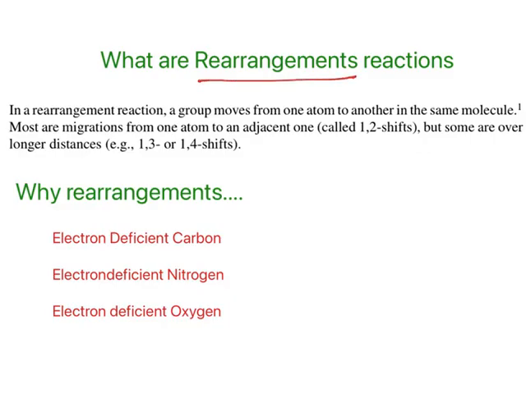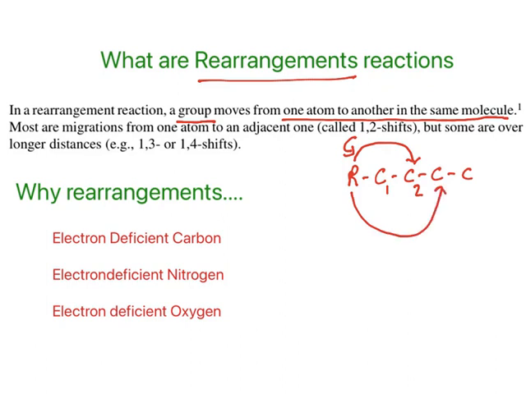See, what are rearrangement reactions? In a rearrangement reaction, a group moves from one atom to another in the same molecule. Let's say you have this molecule. Now a group moves from one atom to another atom. See, from C1 to the adjacent atom C2. This kind of shift is known as a 1-2 shift. Sometimes the group may move to a distant atom also. So this has moved to C3. This is known as a 1-3 shift.